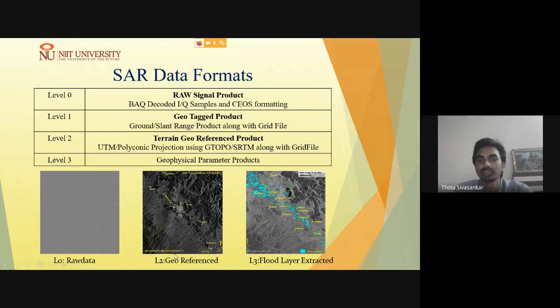Level 2 is a geo-referenced image, so it is ready to use. And in level 3, you are talking about layers retrieved from the SAR data, like flood inundation mapping, forest biomass information, volcano 3D information, and eruption information. Such details are generated, and those final products are available for further applications and analysis.